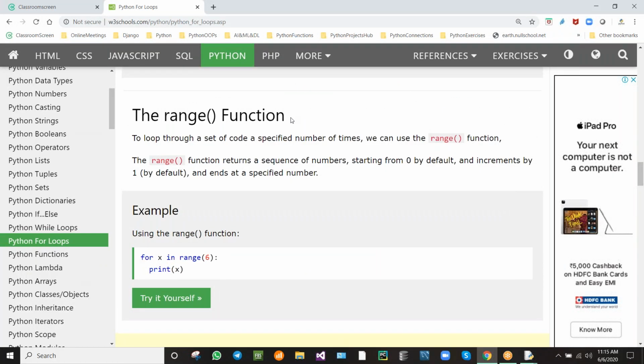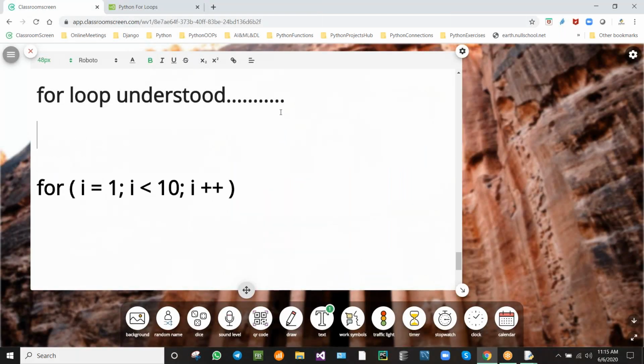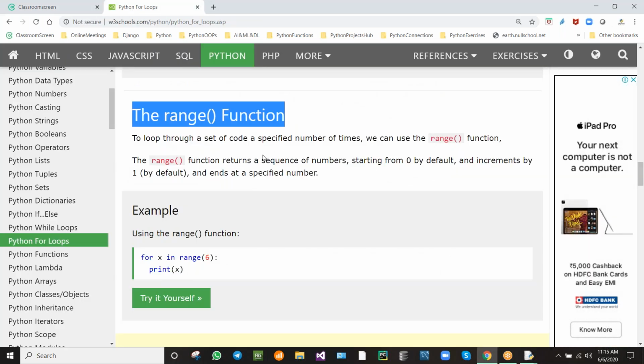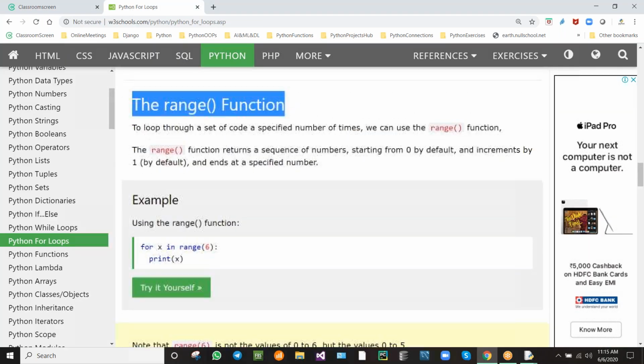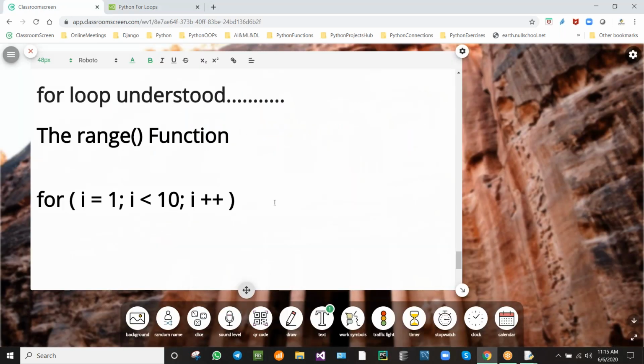So now coming to the range function, this is very important. You need to concentrate on this range function. What is the range function? Range means it will be limited till a point. We will be using range, for example, for x in range. The range syntax will be like this.